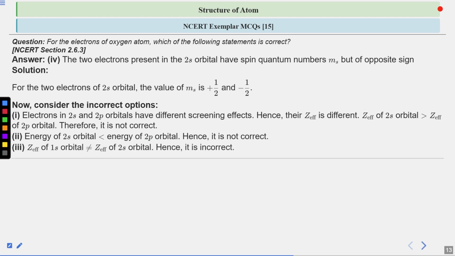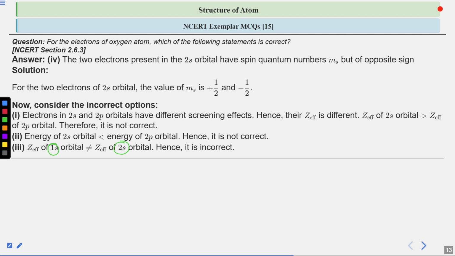What was the last statement? That the Z effective of 1s orbital and 2s orbital are equal. Again, if you compare 1s and 2s, 1s is an orbital present in the first principal quantum number.